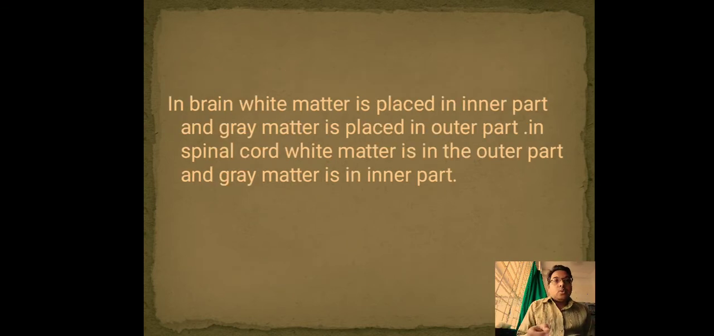In brain, white matter is placed in the inner part and gray matter is placed in outer part. Whereas in spinal cord, white matter is in the outer part and gray matter is in the inner part.